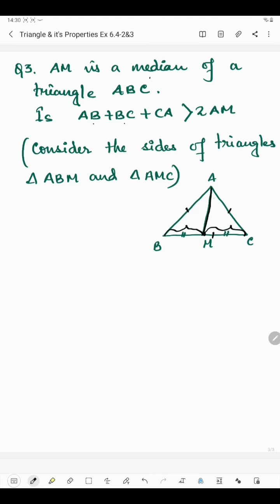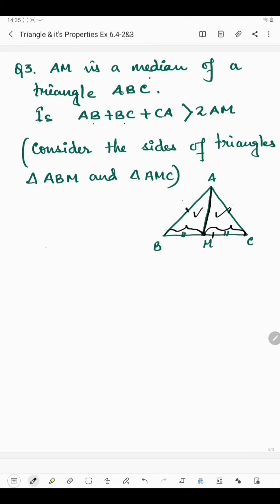The sum of these three sides will be greater than twice the median, which is 2AM. So to prove this, we will use the properties of a triangle. We will take these two triangles separately.